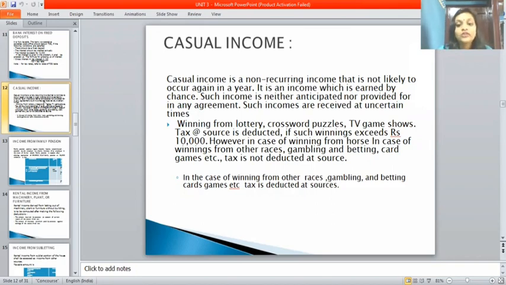One is winnings from lottery, crossword puzzles, TV game shows. Tax at source is deducted if such winnings exceed 10,000. However, in case of winnings from horse race, other races, gambling, betting, cards, etc., tax is not deducted at source. These are the things you should note. The casual income part is very, very important, and the TDS rate for casual income is 30%. That is also a very important part.